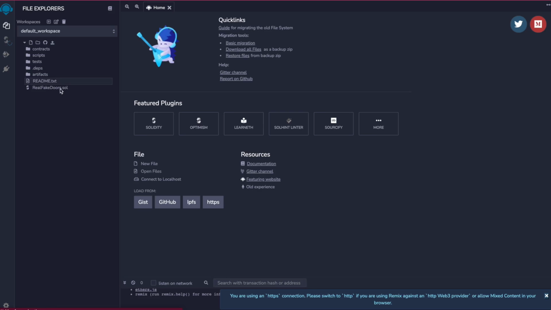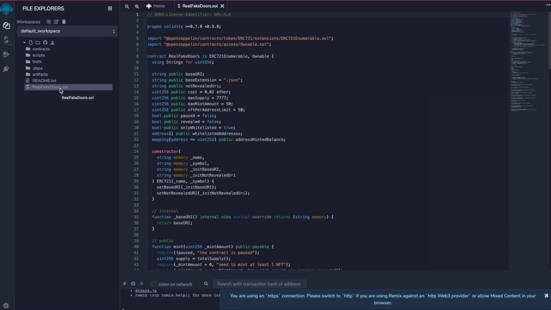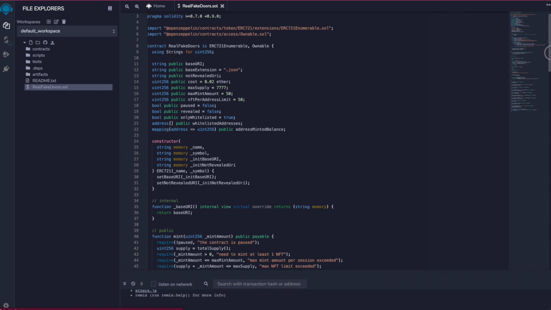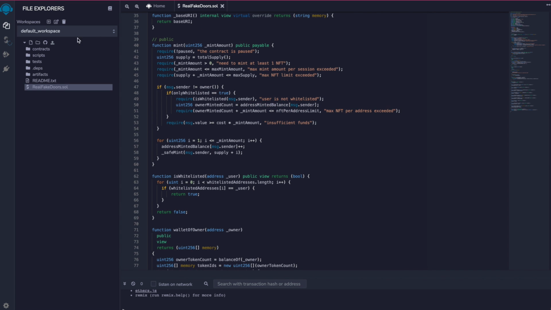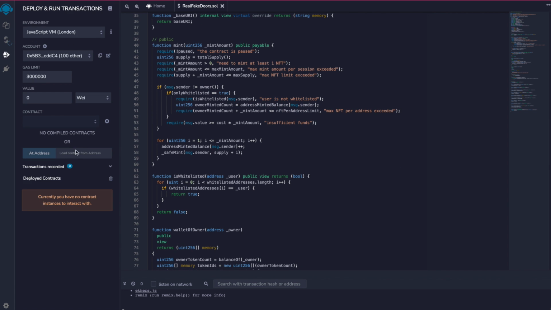One last thing I'll say is that while it's definitely not necessary, it is helpful to learn some Solidity code. I didn't know anything about Solidity, and I have started to learn some just so that I can start writing my own smart contracts and deploying those, and then using things like Bubble to interact with those smart contracts. A great place to start if you want to learn some Solidity is on the OpenZeppelin website and also on YouTube. Just look for tutorials. You're here, right? So I'm sure you're capable of that.